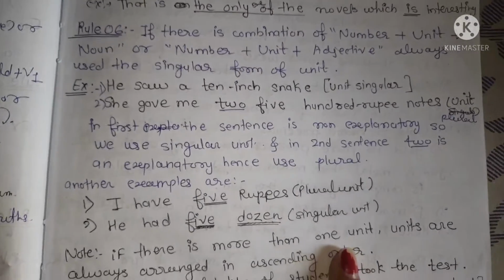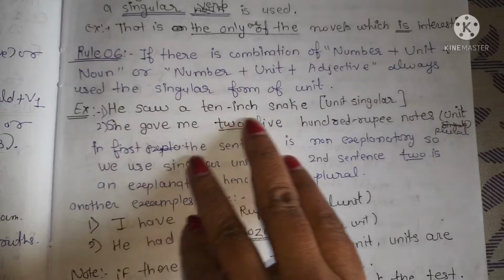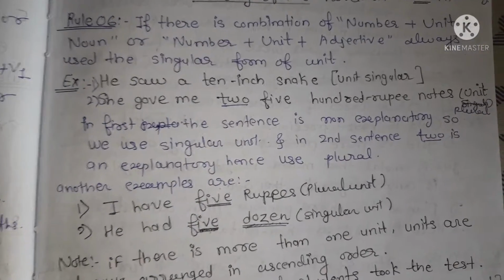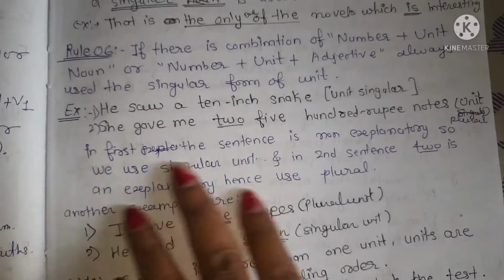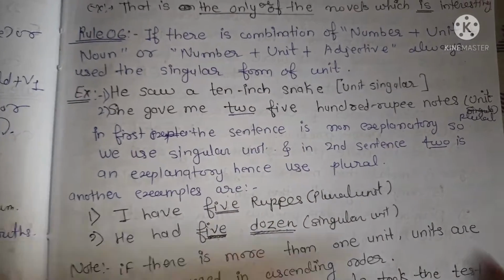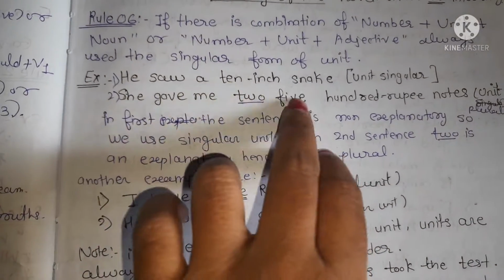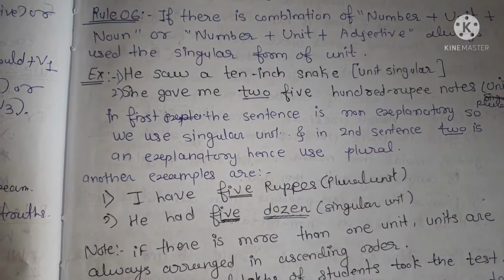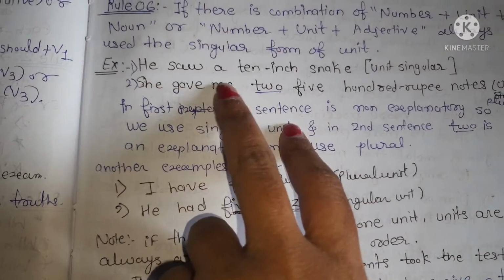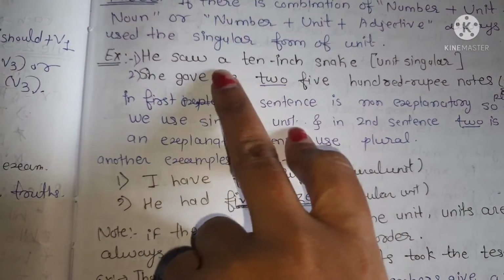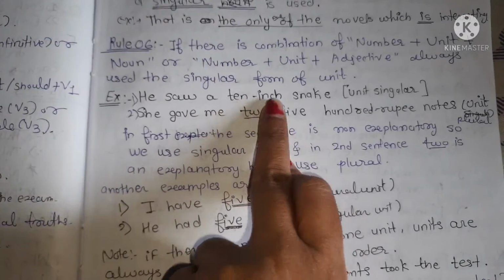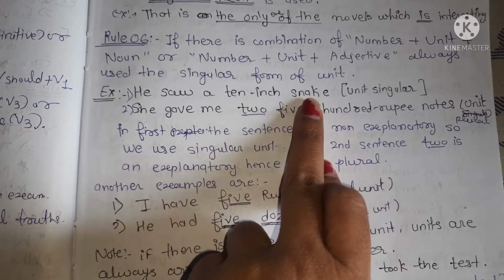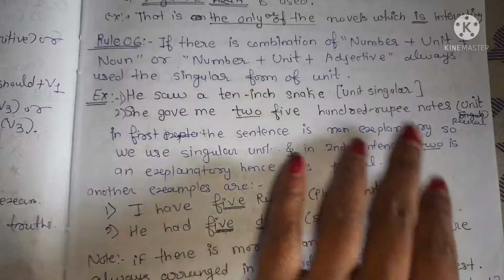If there is a combination of number plus unit plus noun, or number plus unit plus adjective, it is always followed by a singular form of the unit. How will we follow that? Like, we saw a 10-inch snake. The unit is singular. What is the unit? This is a 10-inch. We saw a 10-inch snake. 10 is a number, inch is a unit, and snake is a noun. So it will be followed by a singular form.